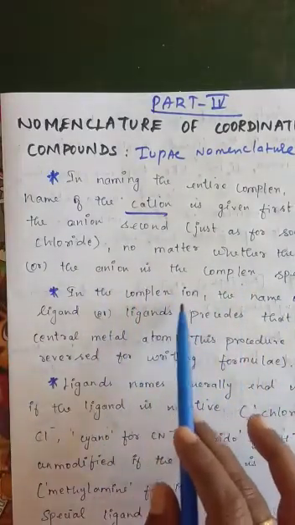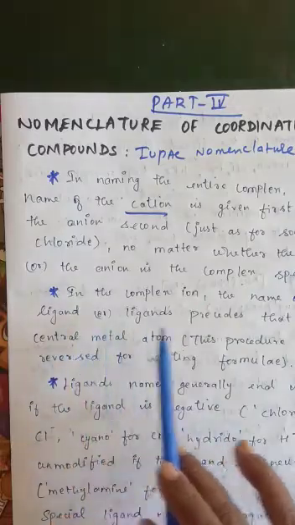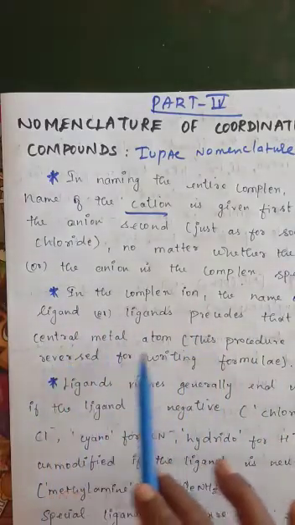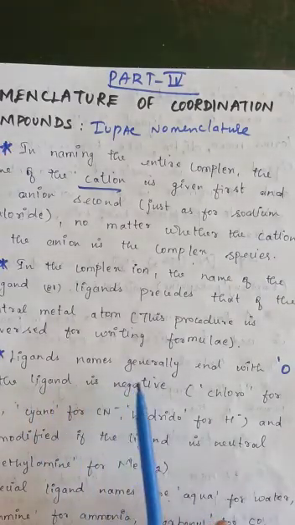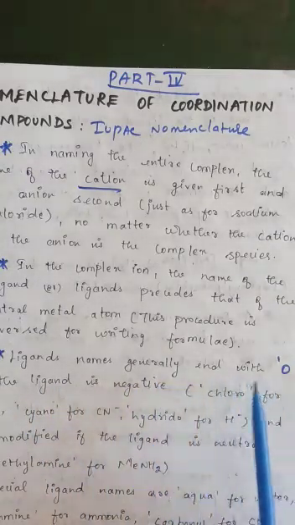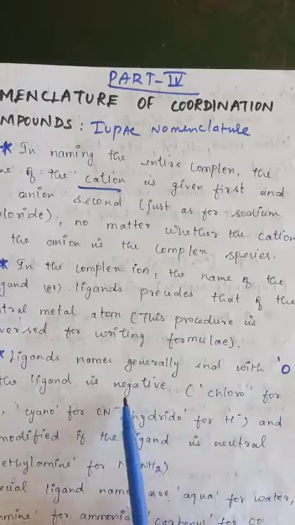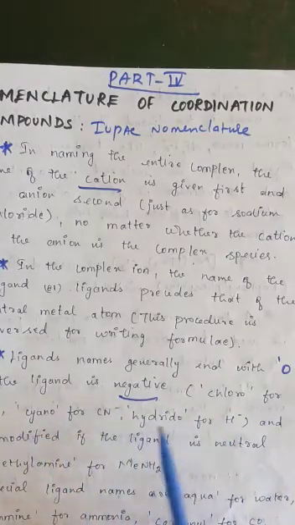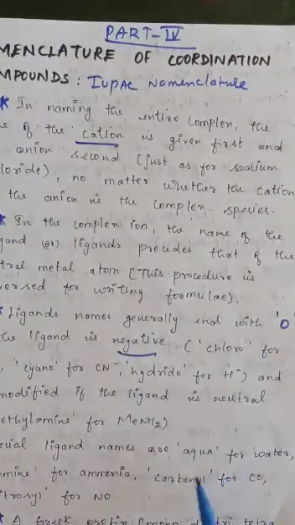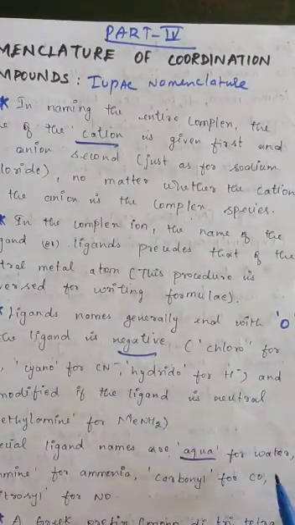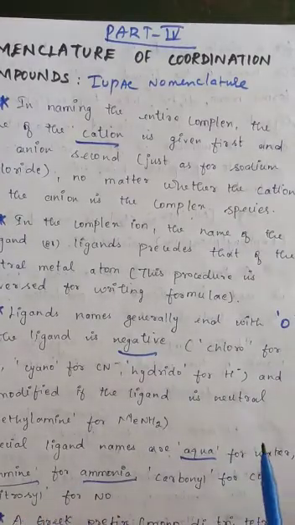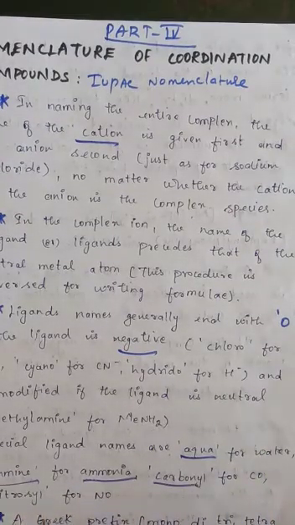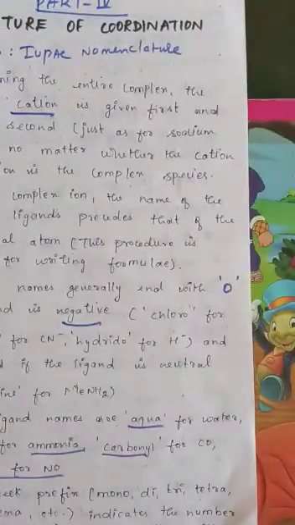Second point: in the complex ion, the names of the ligands are written before the central metal atom. Ligand names generally end with 'o'. Suppose it is a negative ligand: chloro, cyano, hydrido, as I told you last class. And there are special ligands, neutral ligands: water is aqua, and ammonia is ammine. It should not be said as ammonia. And carbonyl, that is for neutral ligands.